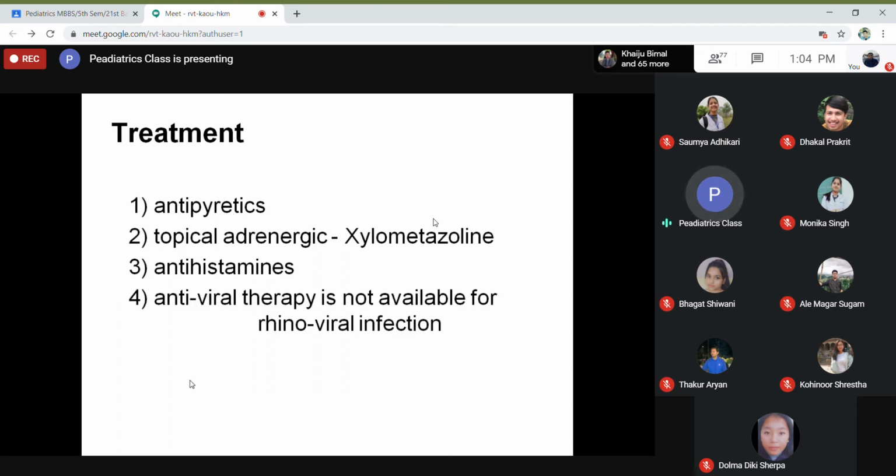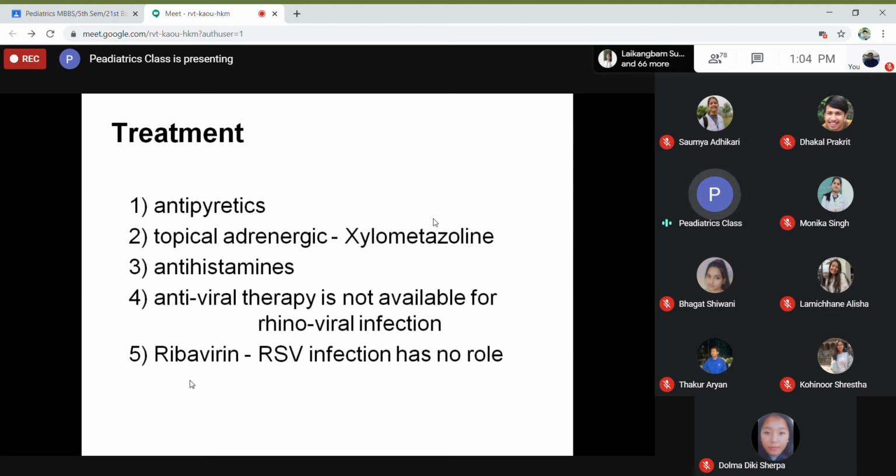And antiviral therapy is not available for rhinoviral infection. Usually for common cold or coryza, you don't give any antiviral drugs. And ribavirin, which is usually used for respiratory syncytial virus infection causing bronchiolitis, has no role in common cold.